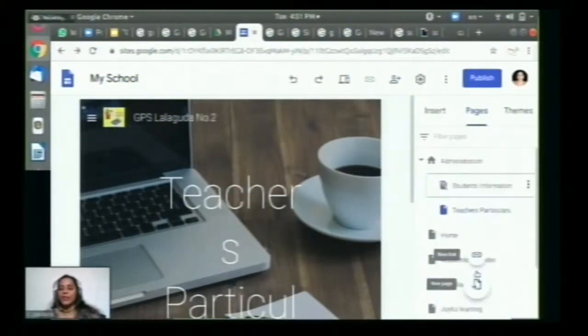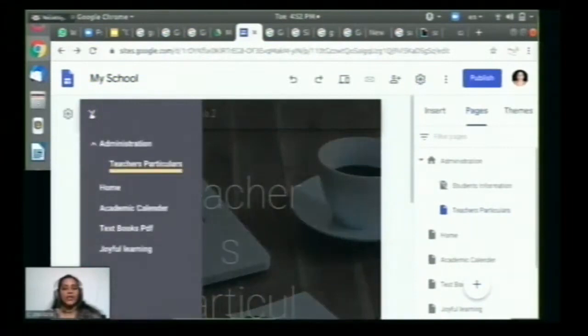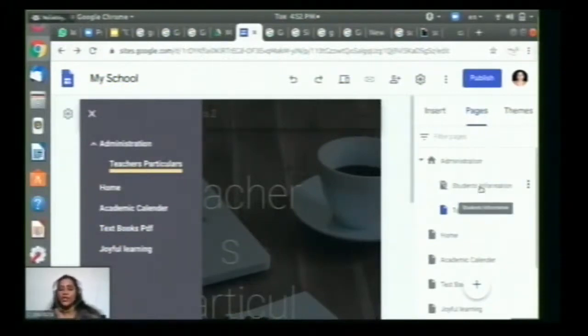So hide the sub page. See here, I have actually created two sub pages, where if you click on here, you can see only teachers particulars, but you can't see the students information. So this way you can customize over here.